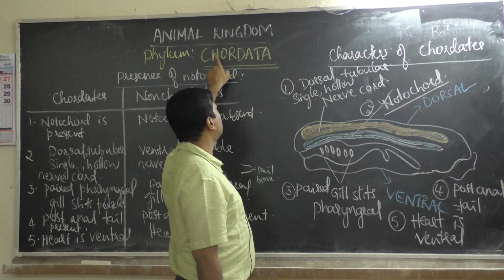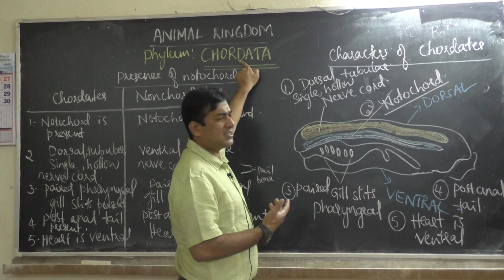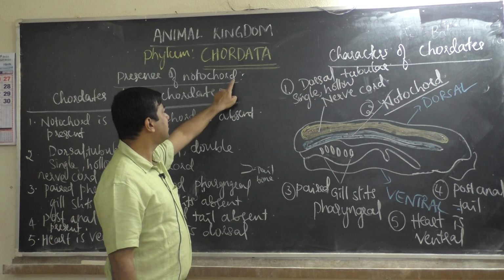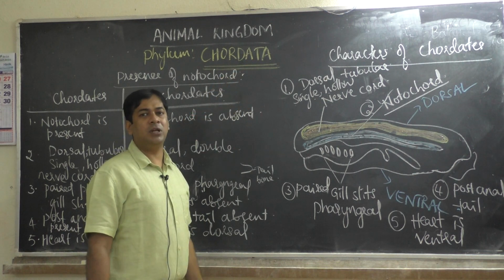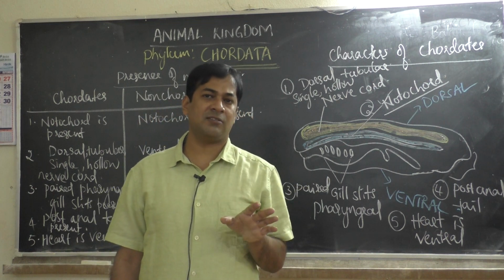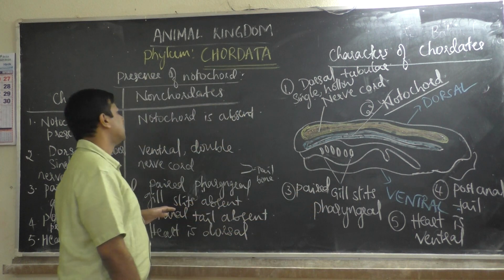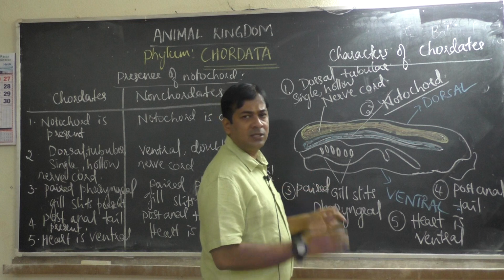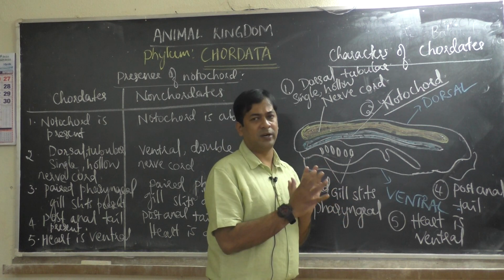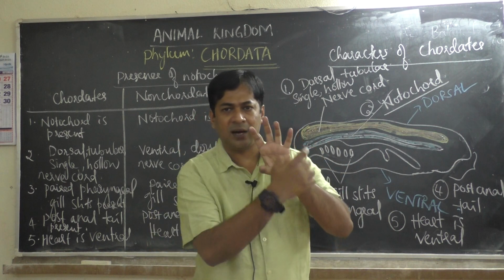See, chordata, that word chord means presence of notochord. We have learnt in last class. This is just a recap. So presence of notochord, that word notochord, chord is there, no? That became chordata. Animal which has notochord becomes chordates. Animal which doesn't have notochord becomes non-chordates. Okay. Then this diagram is cross section of chordate animal. One animal which belongs to chordata, cross section is taken. Okay, then they show it internally how it looks like.